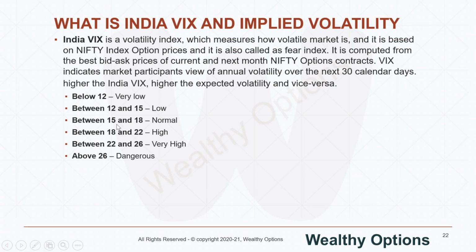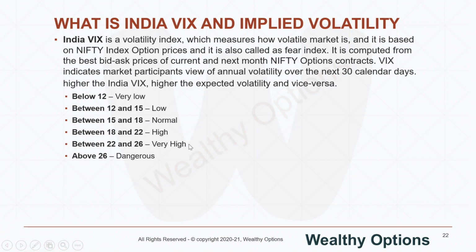Before the pandemic, India VIX used to trade between 14 and 17 or thereabouts, but now these are, probably in my view, the new norms for India VIX. So 15 to 18 we can say is normal, 18 to 22 we can say volatility is high, and 22 to 26 is very high.